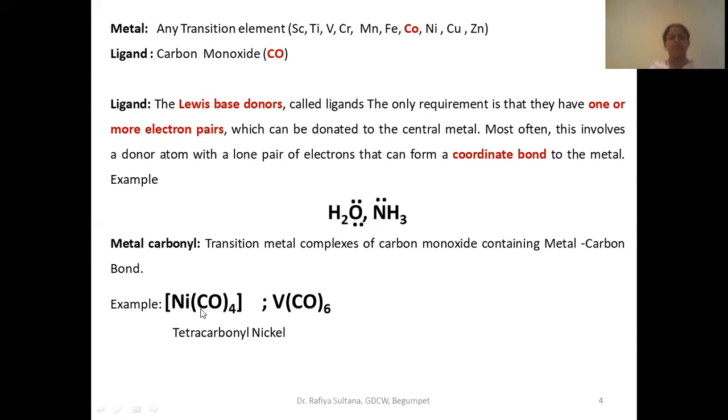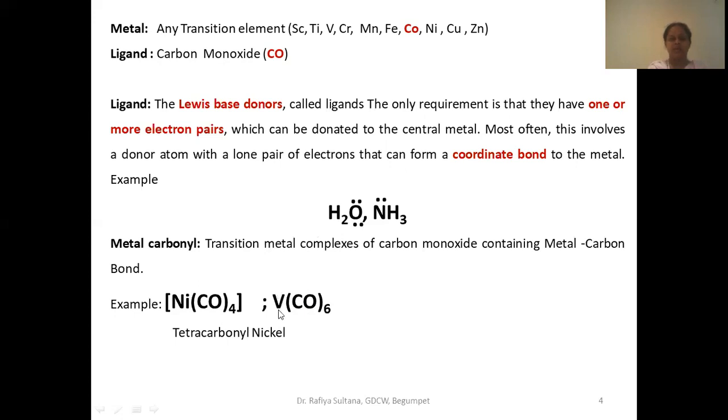Let us see a few examples of metal carbonyls. Here I have written tetracarbonyl nickel. And how do you name this? I have already told you how to name this. First, you name the number of ligands. What is the ligand and what is the central metal atom here? In this case, this is vanadium, a transition metal.